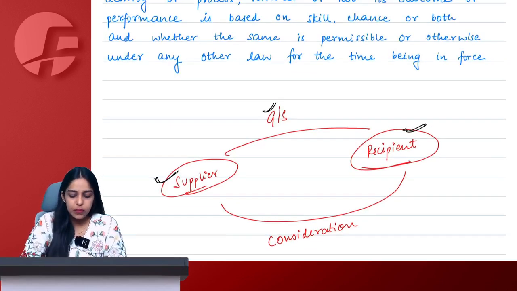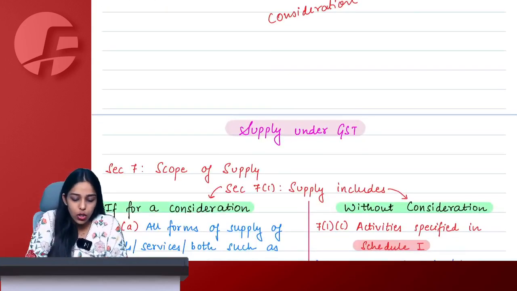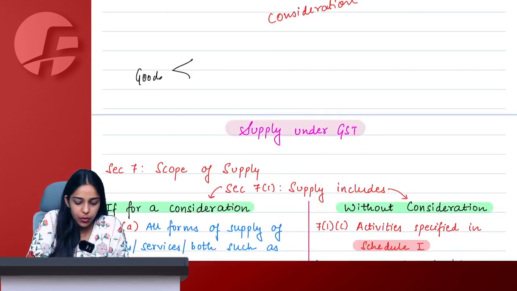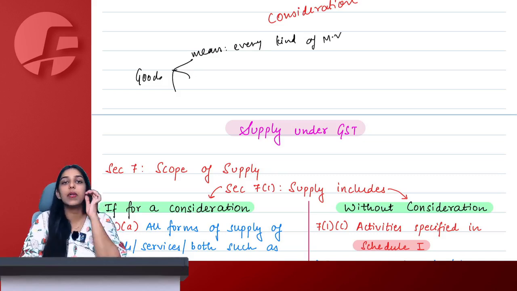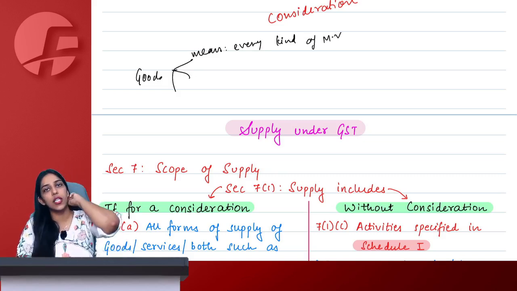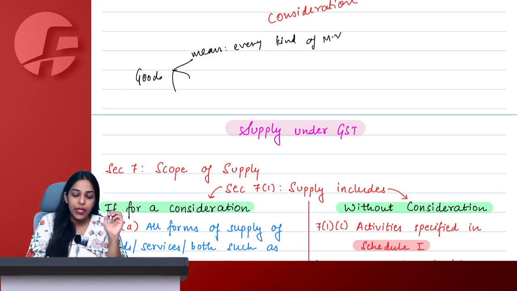Right, ma'am. Goods. Goods means other than but includes. So goods means, chalo, we'll just write and do. Goods means every kind of movable property. Chalo, everyone along with me in the comment section. People watching in recorded mode will scribble on the rough sheet. Chalo, goods means every kind of movable property.